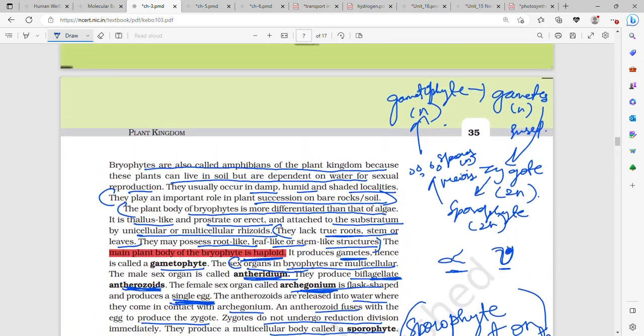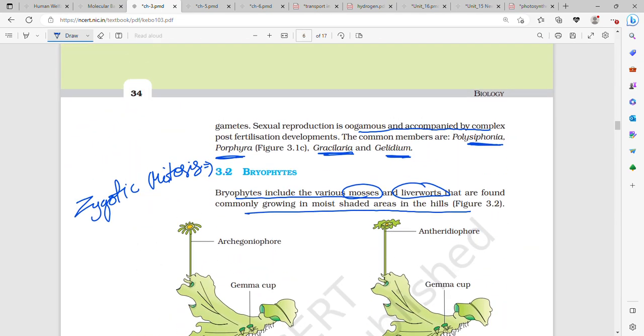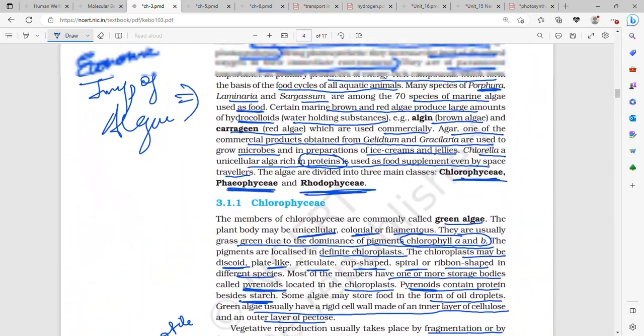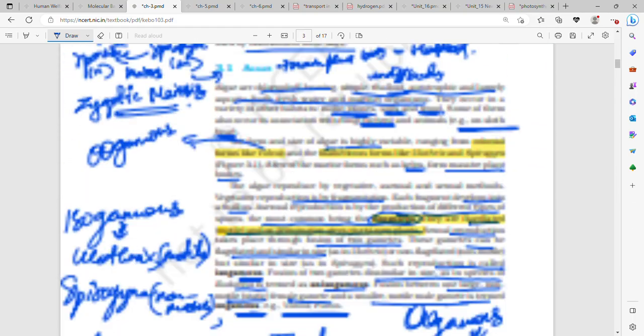Let's just revise the algae part once, and then bryophytes again we can do in the next video, because this is a very big chapter and you have to remember a lot.